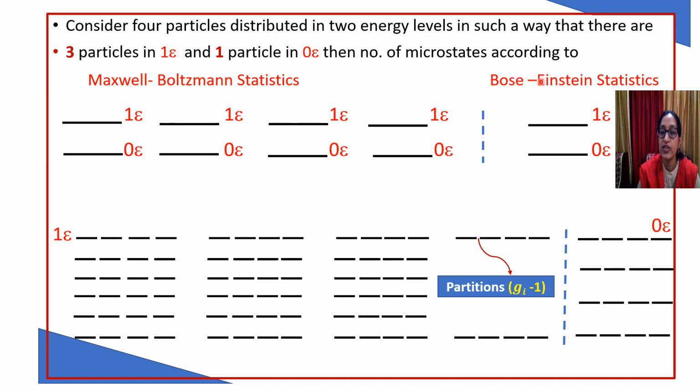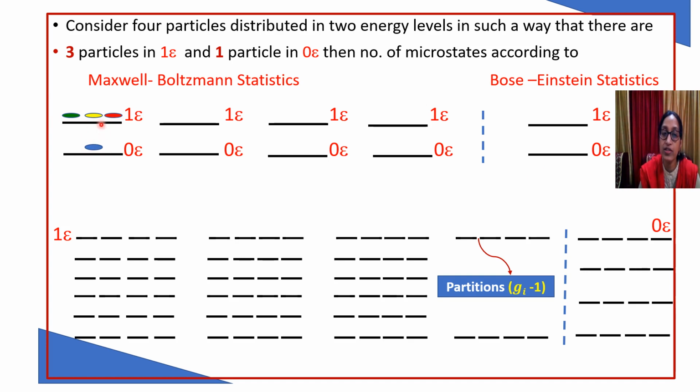In both the cases, there is no restriction on the occupancy of energy level. So any number of particles can enter these energy levels. So 3 particles can go here and 1 particle can come here. Now here the particles are distinguishable. So let's see in how many ways we can arrange according to Maxwell-Boltzmann statistics. So this is one way. Here we have put the blue one and the other 3 in the 1E level.